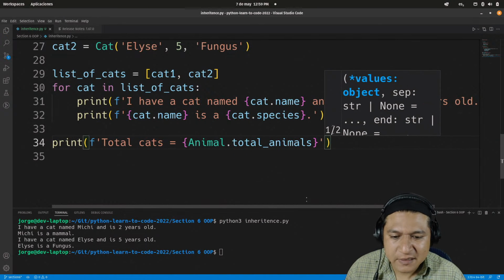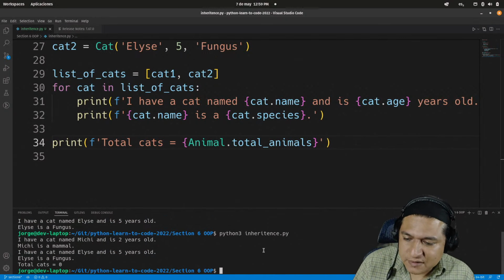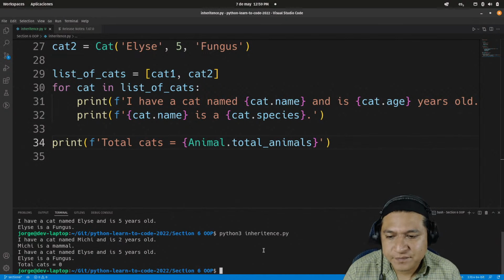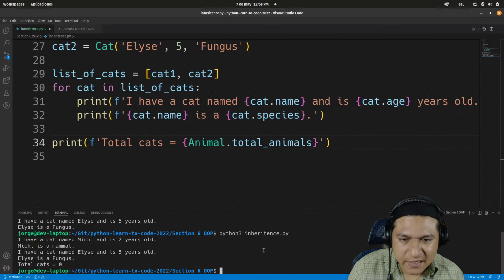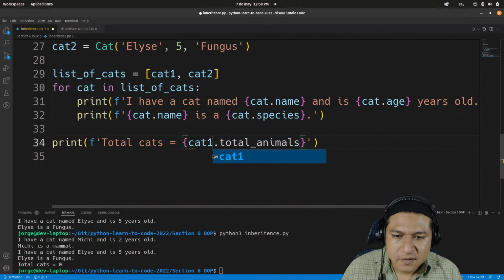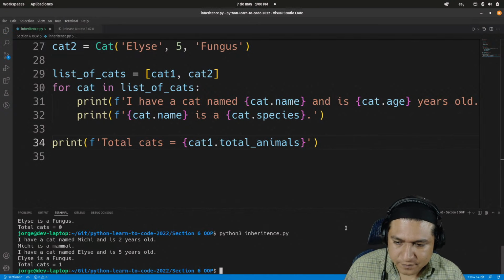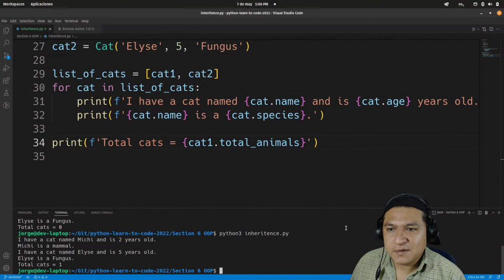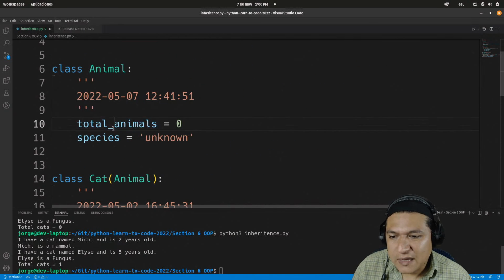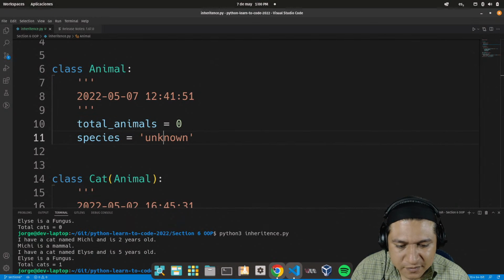I wonder if I can do that. Total cats 0. Yeah, go figure. But if I do cat1, it's going to say 1, I guess. Yeah, confirmed.